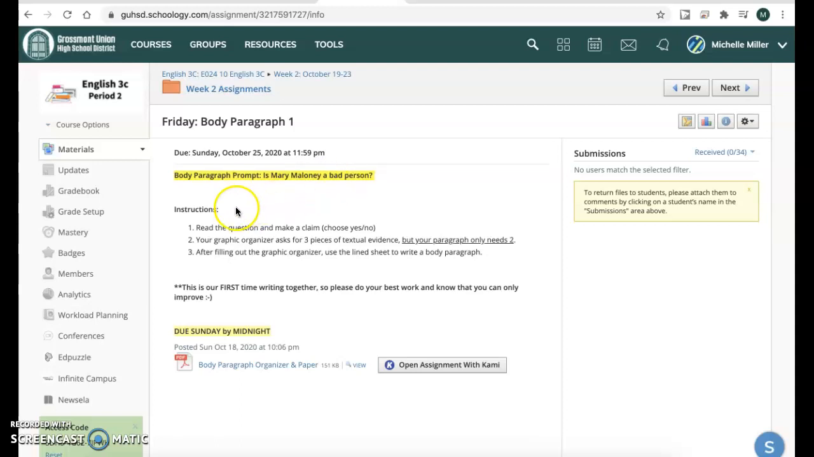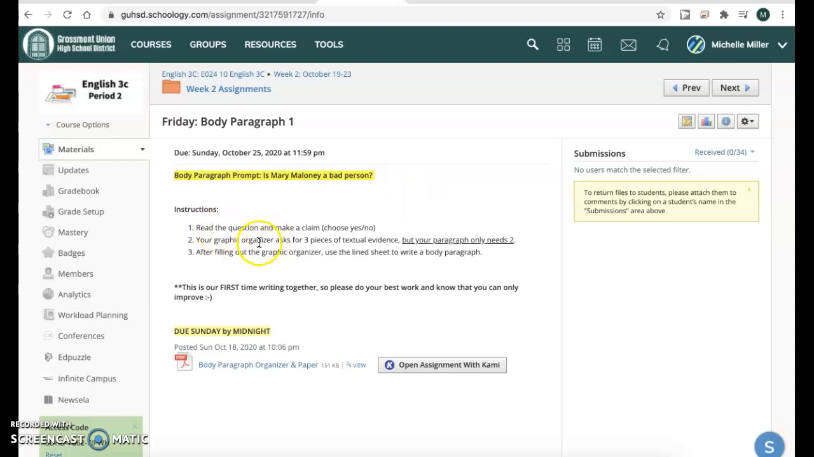So your instructions here are to read the question and make a claim. I need you to choose one side for the sake of an argument, although you may find yourself swaying in between, like, well, she is a bad person, but she did it because of these reasons. I need you to choose one side. Making a claim is making an assertion, so you need to assert which side you fall more heavily onto.